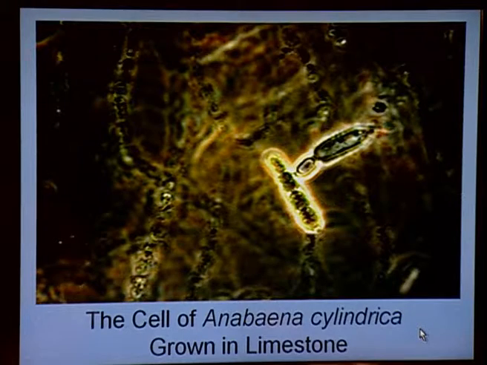Akinete formation is also seen in Anabaena cylindrica. This Anabaena cylindrica was subjected to stringent environmental conditions. It was grown on limestone rock because of its alkaline pH for 28 days, and it was subjected to very low to very high temperatures, maybe minus 80 to plus 80 degrees centigrade. They were exposed to UV, maybe 325 to 400 nanometers.